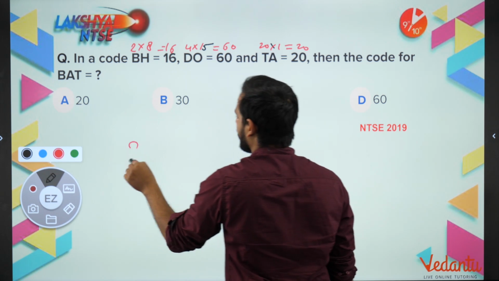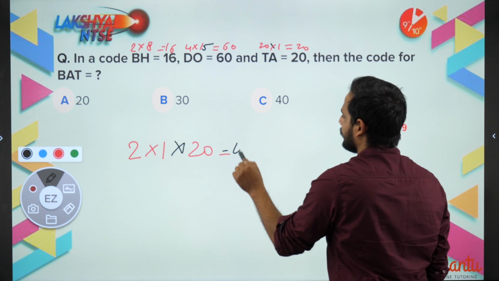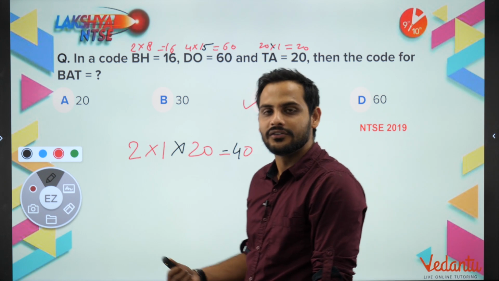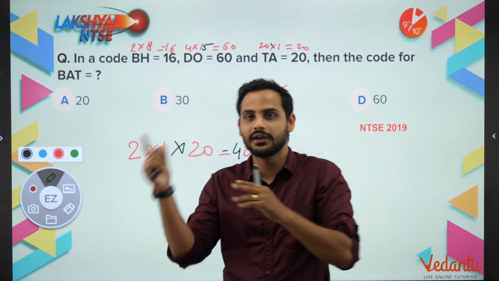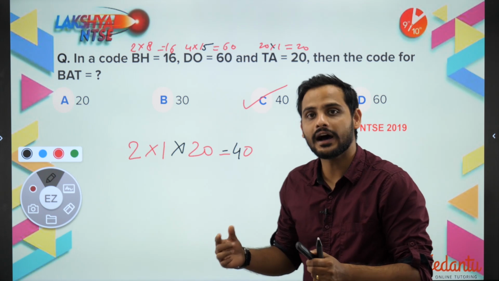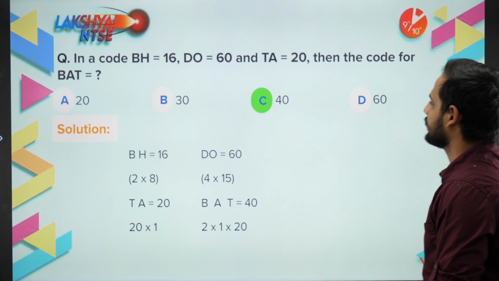So B is second, A is first and T is 20. That means 40. Understood? So this is how the questions can be taken. So first, as you can see, the letter is converted to a number. So the numerical value assigned should be used, and then you have to think in that order how it can be used. Okay, now let's move to the next question.